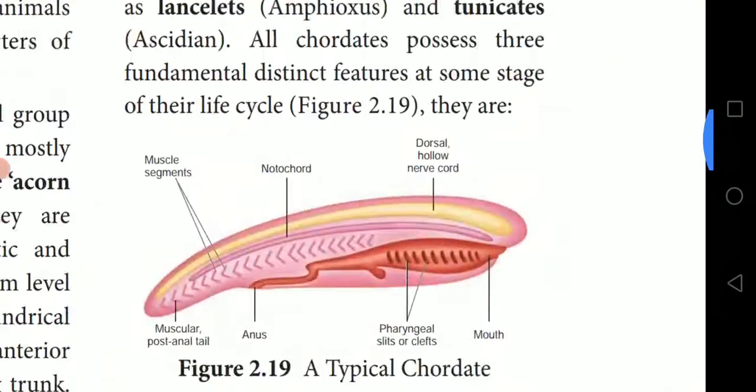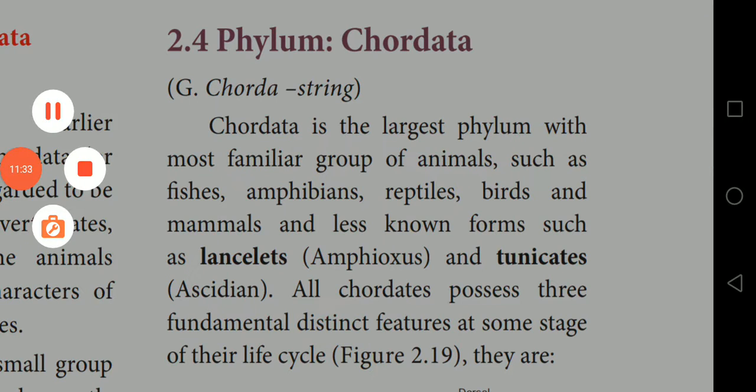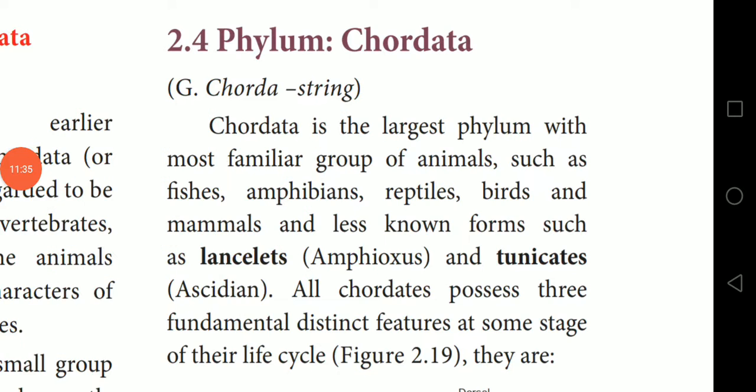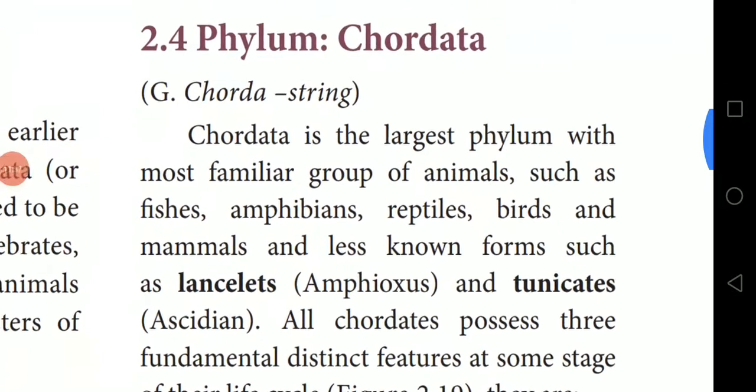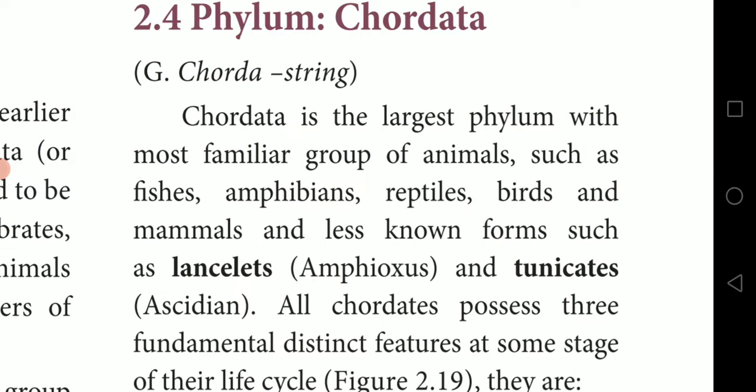The next topic is phylum Chordata. Chordata means, as I told earlier, string-like structures. It is the largest phylum with the most familiar group of animals such as fishes, amphibians, reptiles, birds, and mammals.